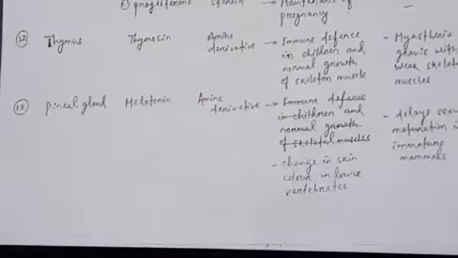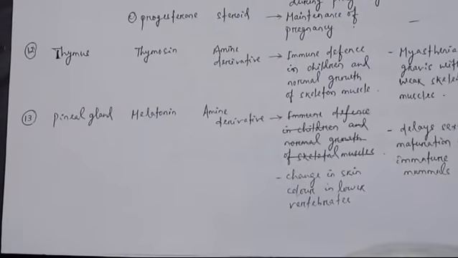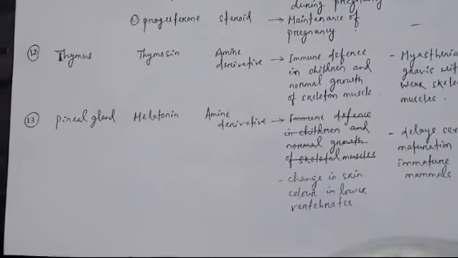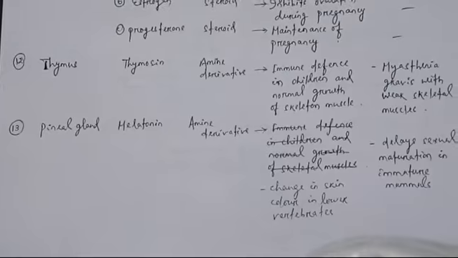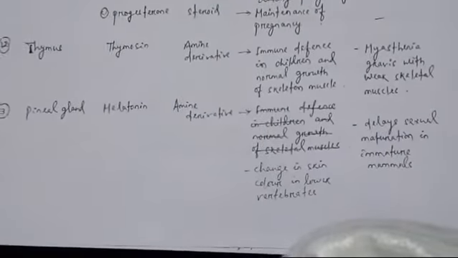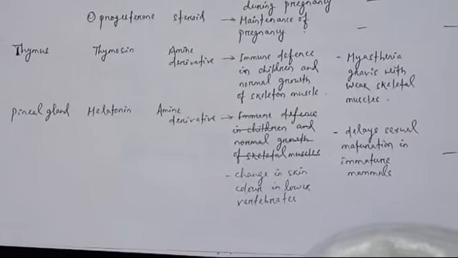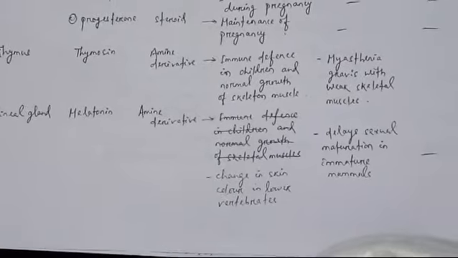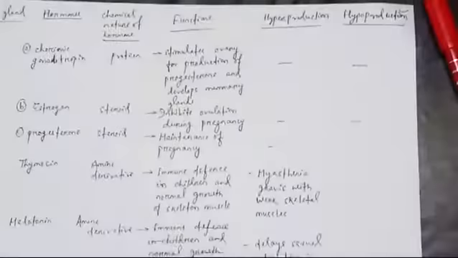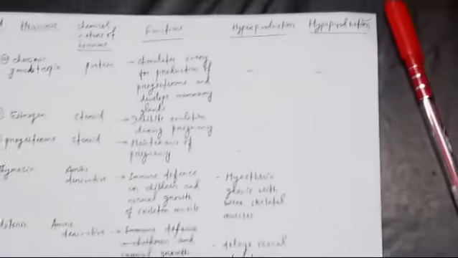Then come to the pineal gland. The pineal gland releases melatonin. It is an amine derivative. It changes skin color in lower vertebrates. Actually, the pineal gland releases melatonin in lower vertebrates. It is not needed, meaning this hormone melatonin does not have any particular function in our human body. It is responsible for color change in lower vertebrates, like lizards and some small fishes. If it is hypersecreted, then it delays sexual maturation in immature mammals, and there is no hyposecretion disorder. Let's have a look at this page totally.